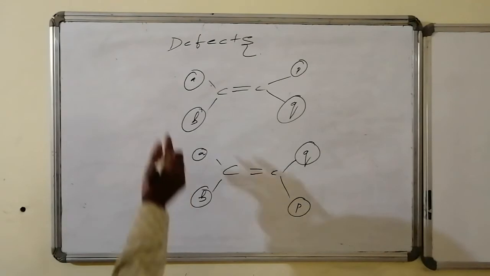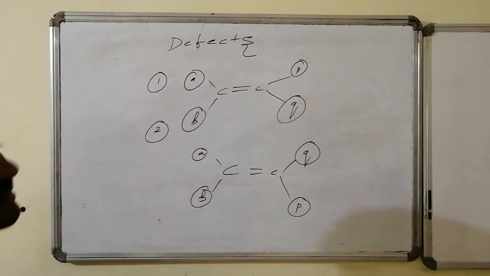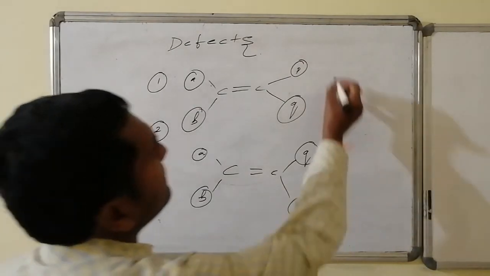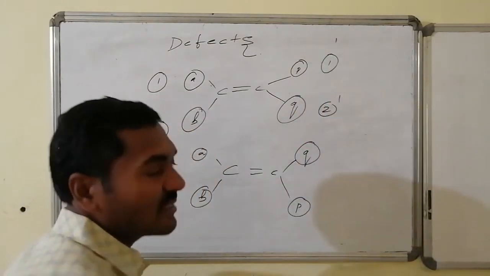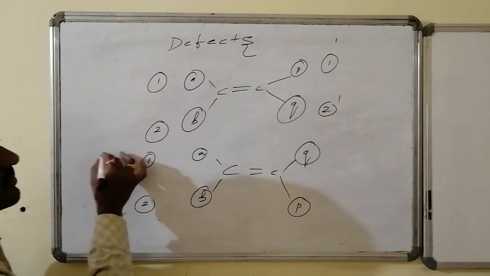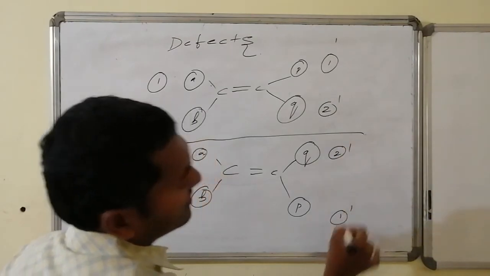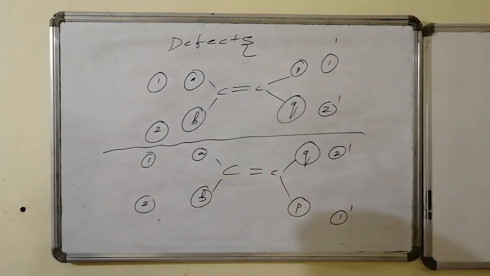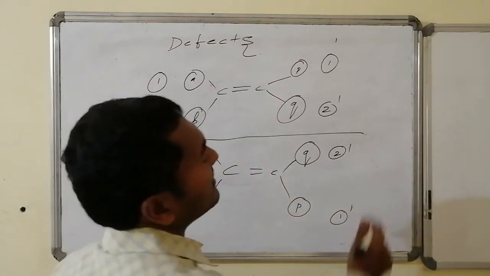Suppose this is the first priority and this is the second priority, and suppose this is the first priority and this is the second priority, 1 dash and 2 dash. Similarly here, if I expect this is 1 and this is 2, in the second case I am writing this will be 2 dash and this will be 1 dash. Similar priority groups present towards the same side are generally cis. That cis is said to be what?